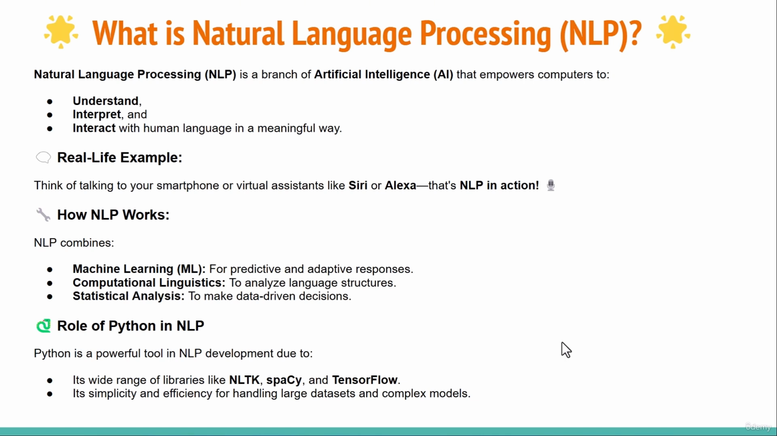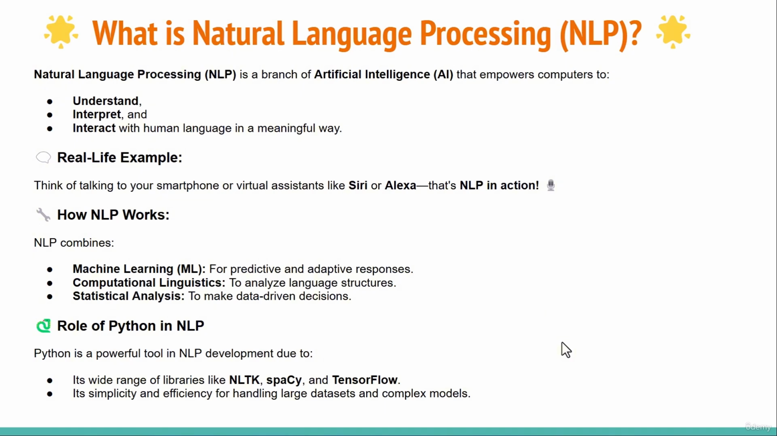NLP is basically a branch of artificial intelligence, the purpose of which is to enable computers to understand, interpret, and interact with human language. This means they can understand the meaning, understand the underlying intent, and interact, which means they can respond. For example, virtual assistants like Alexa and Siri on your mobile phone, you talk to them and they respond to you. This is the power of NLP.